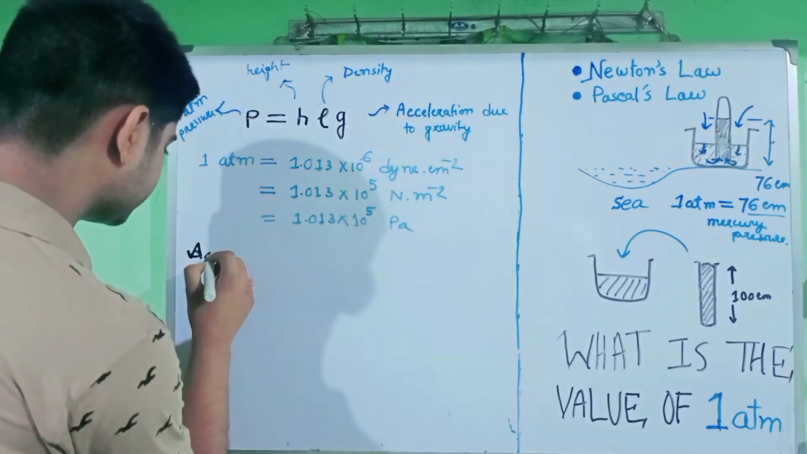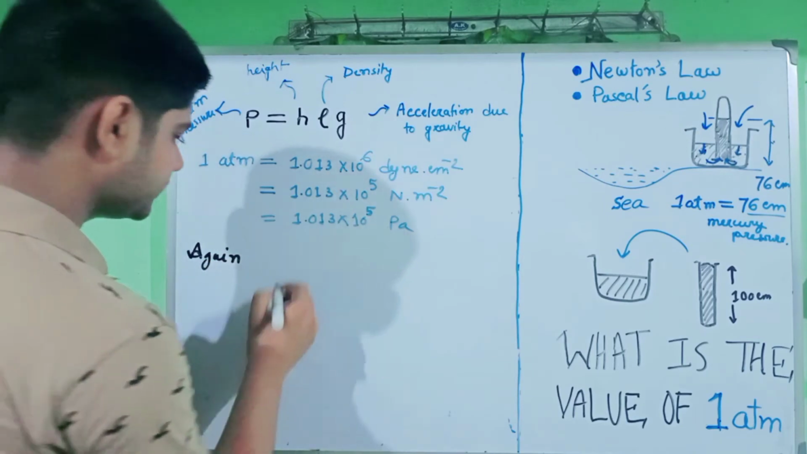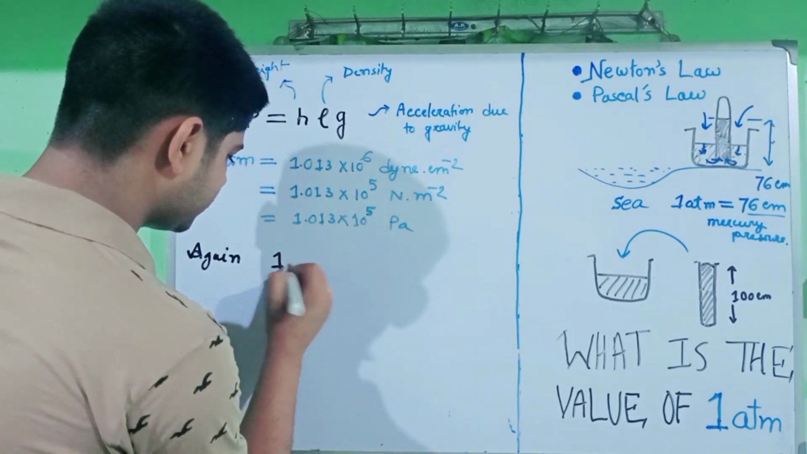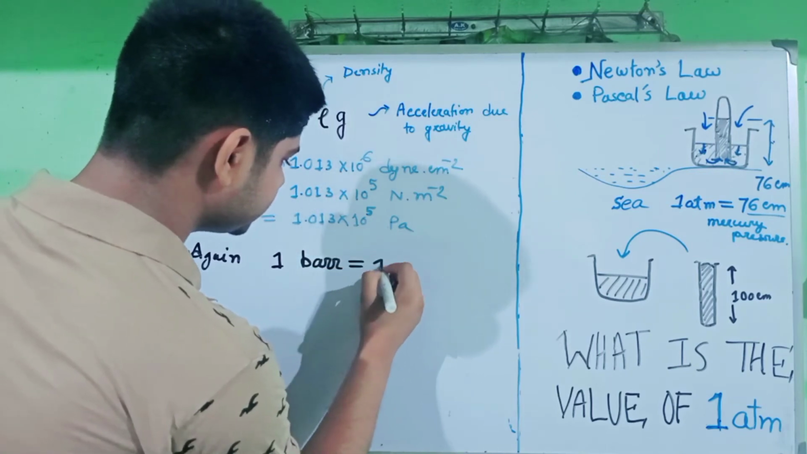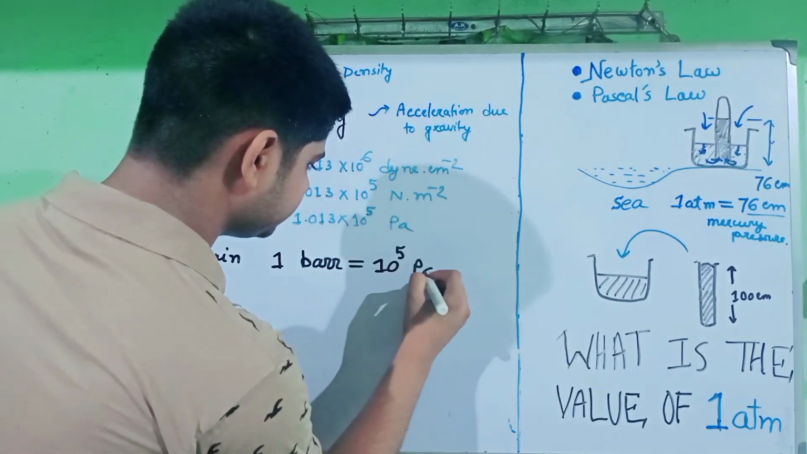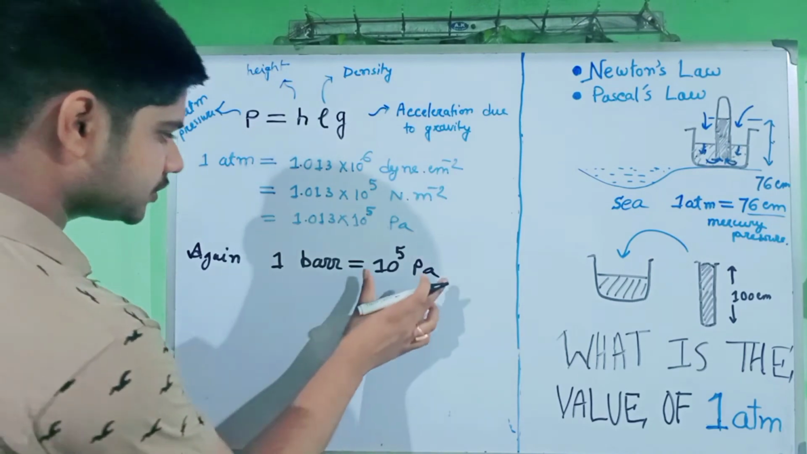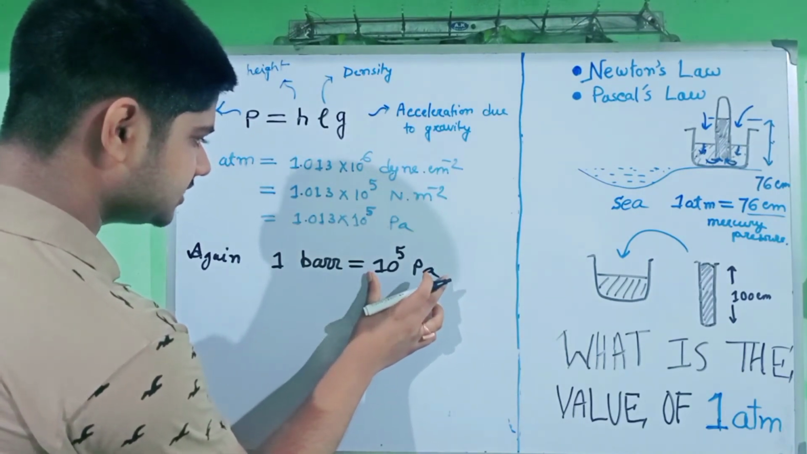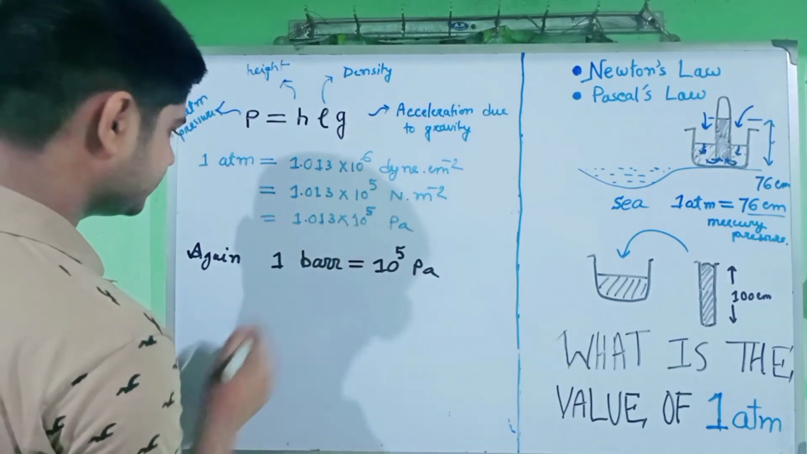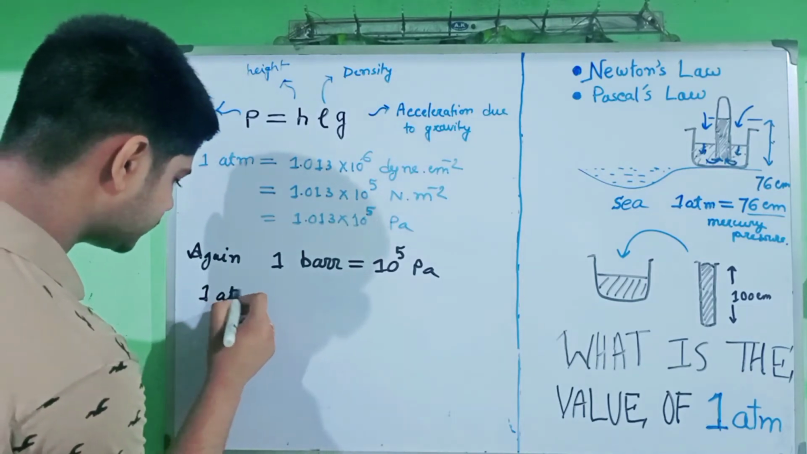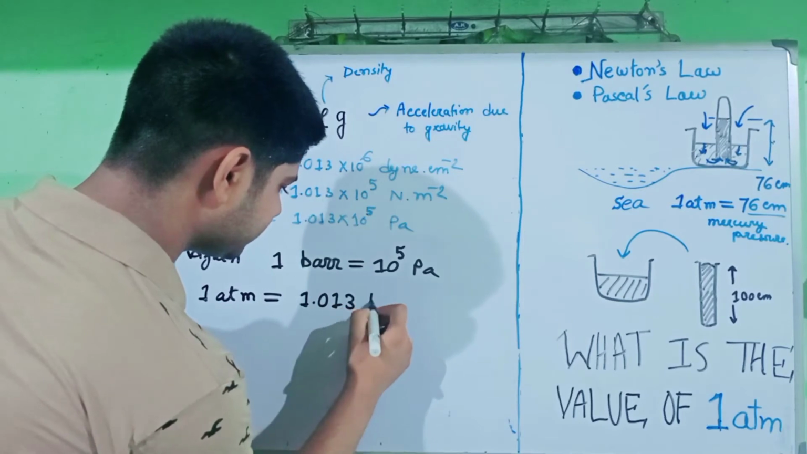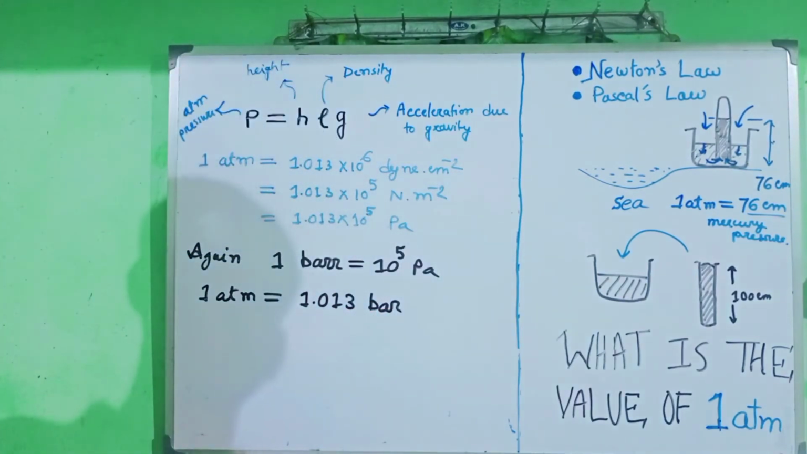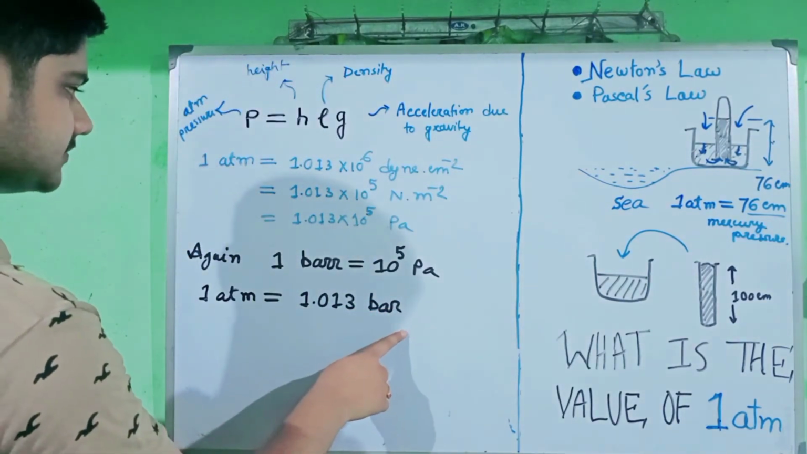Again, we know that 1 bar equals 10 raised to 5 Pascal. So 10 to the 5 Pascal, we can put 1 bar here. So for 1 atmosphere, we will get 1.013 bar. This is the fourth relation.